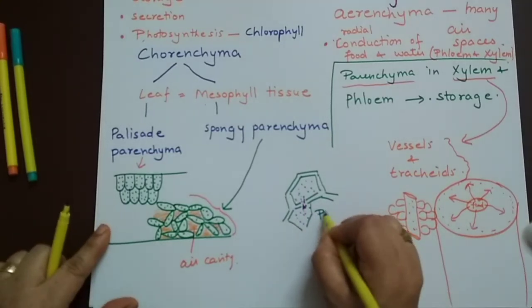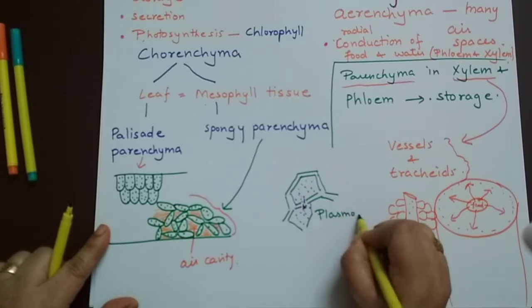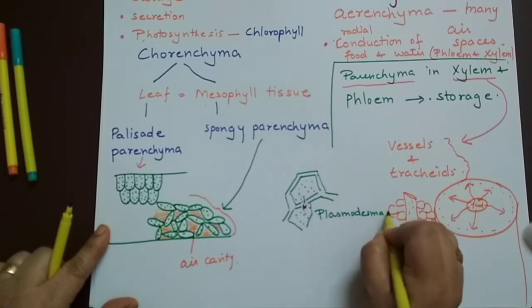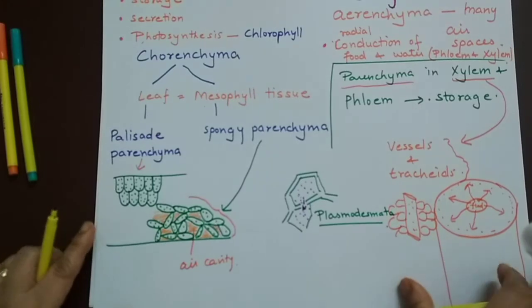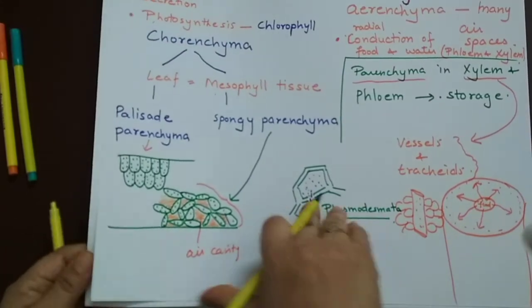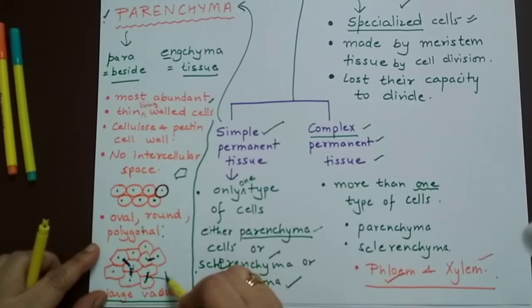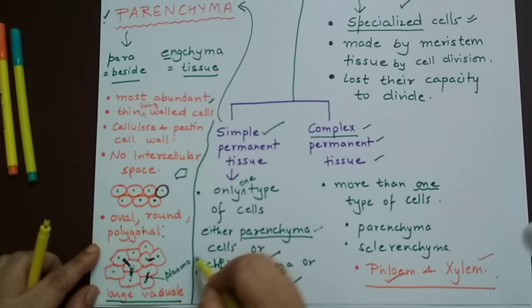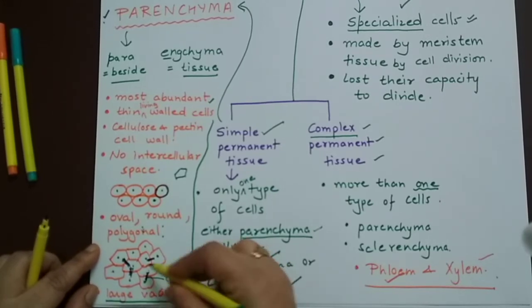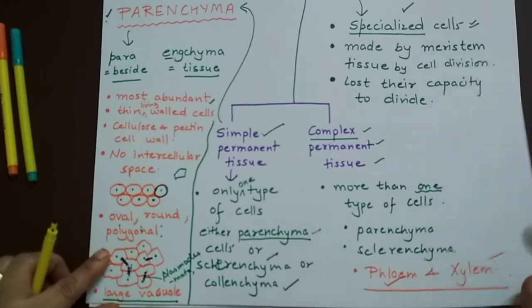So this is plasmodesmata. Plasmodesmatal connections are found between the cells of parenchymatous tissue. This is how they communicate. They communicate through these connections.